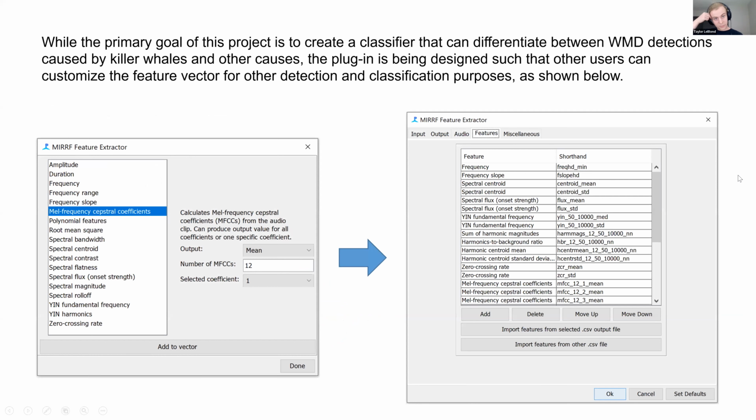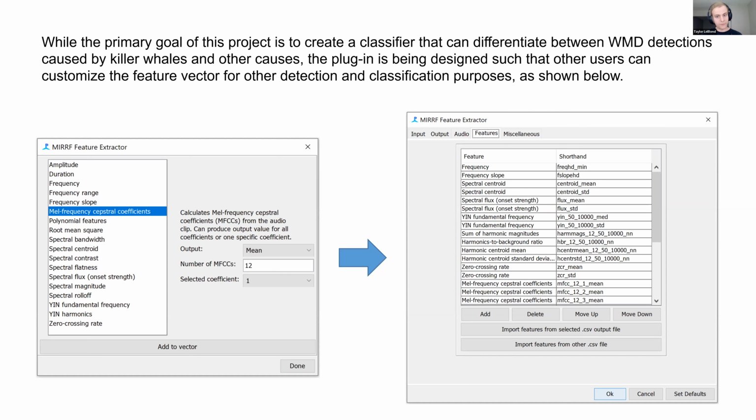And the primary goal of this, as I said, was to be able to differentiate between killer whales and anything else that causes contours. But a secondary goal of this project is to allow people to use the whistle and moan detector to classify anything that the whistle and moan detector can pick up. So if there are any other marine mammals, for example, that people want to classify, I have it set up so that people can customize the feature vector.